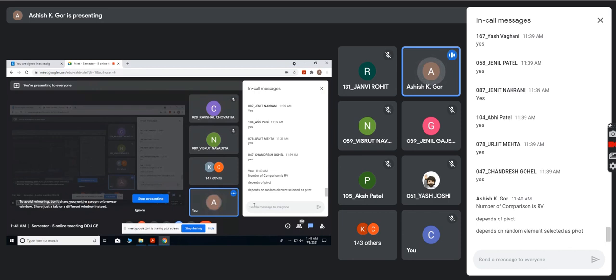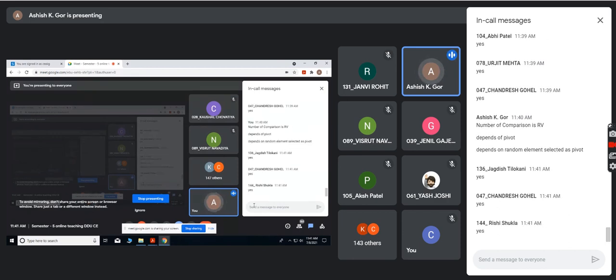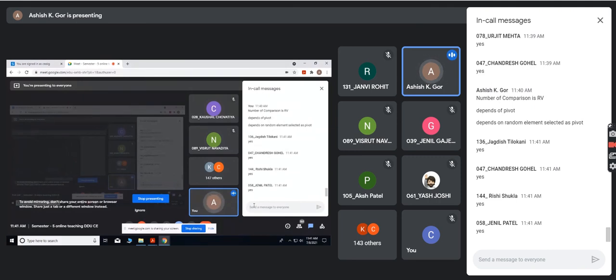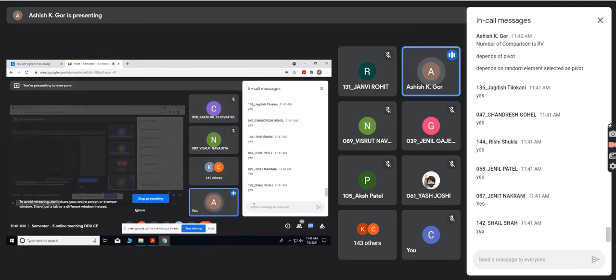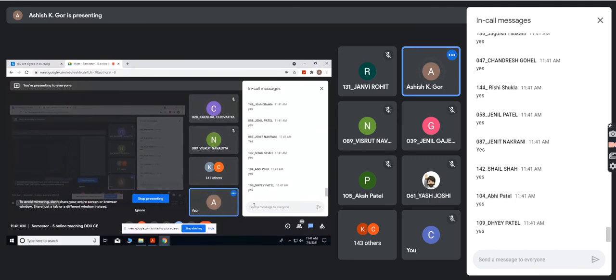Everybody, please tell me. When running time is a random variable, what is a good choice for analysis? Should we analyze the exact number of comparisons, or should we focus on the expected number of comparisons?